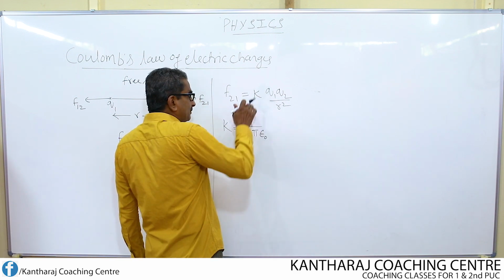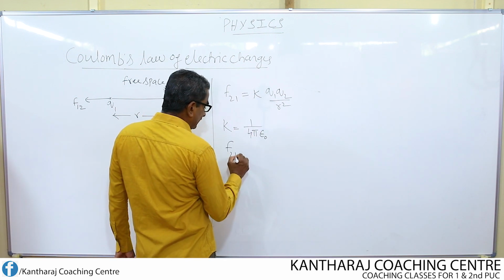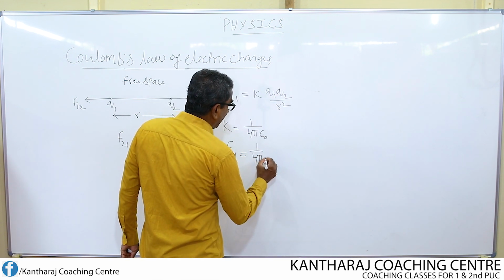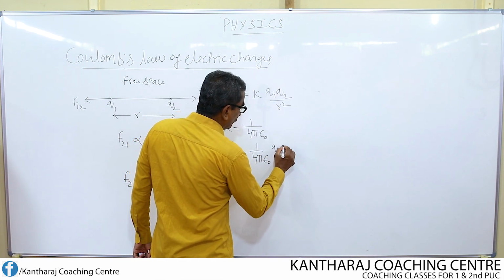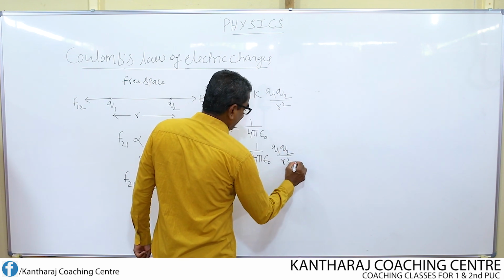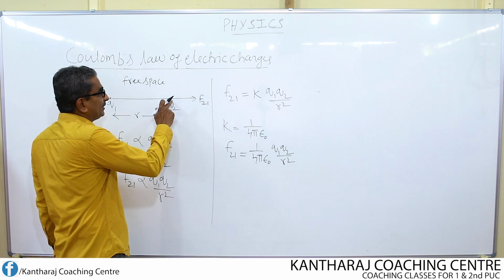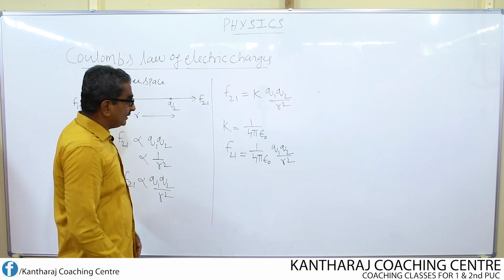Then, if I substitute this value in this equation, then what do I get? F21 is equal to 1 over 4 pi epsilon naught Q1 Q2 divided by r square. This is the force exerted on Q2 due to Q1.